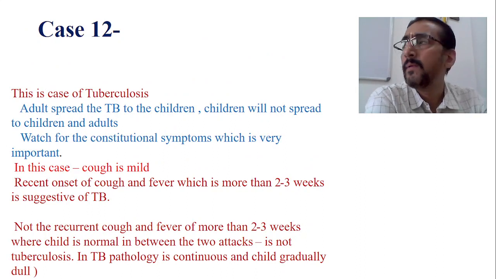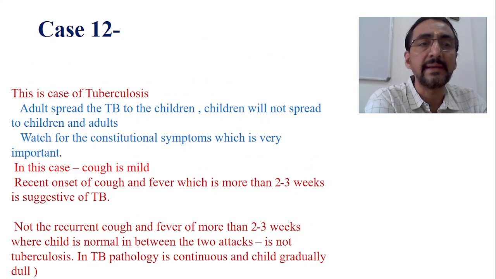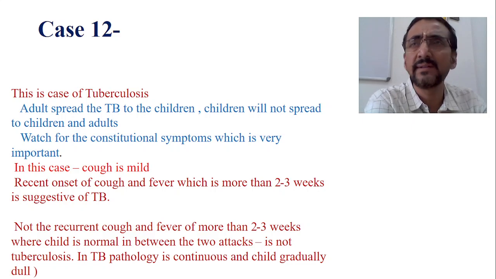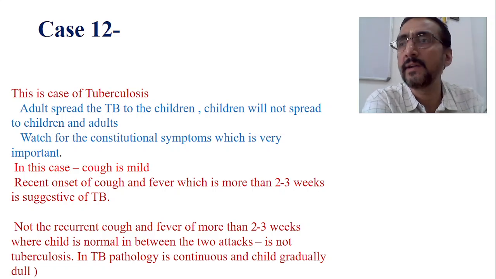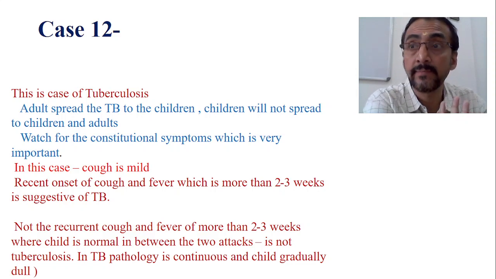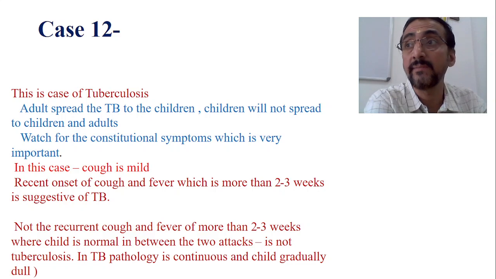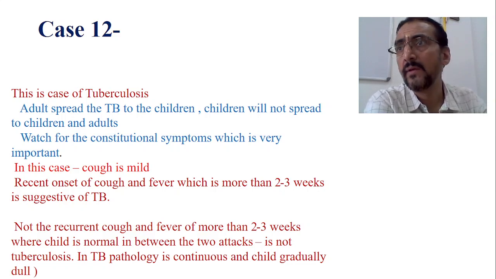Now, when you look into this case, it's very clear that this is a case of tuberculosis, isn't it? History of contact. Whenever there is a history of contact, you have to suspect, more than 50% suspicion, and this will be followed by different investigations to confirm that. That's all. History of contact is very, very important, because adults always spread the disease to children, and a child coming in contact with any adult having tuberculosis is a big history.